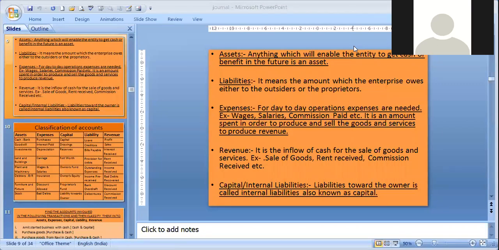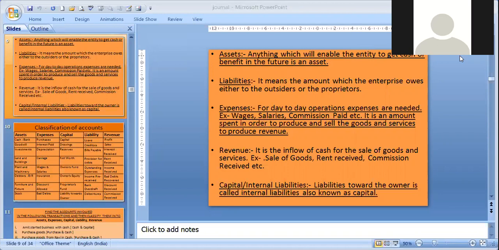Then come expenses and revenue. Expenses: for day-to-day operations, we require some amount to be paid. Whatever expenses are needed day to day, they are wages, salaries, commission, rent paid.